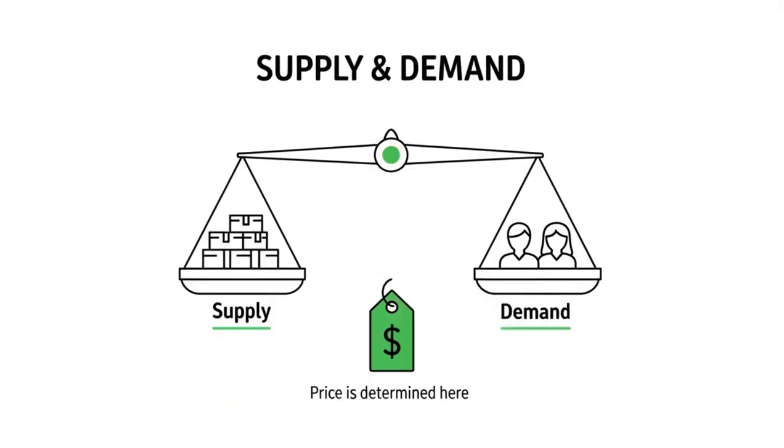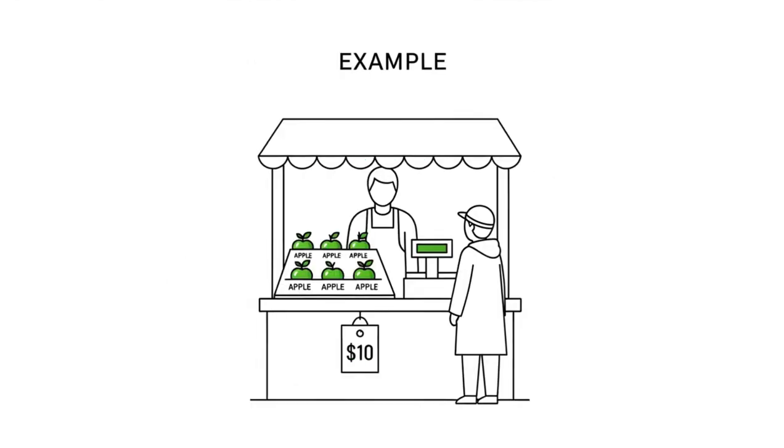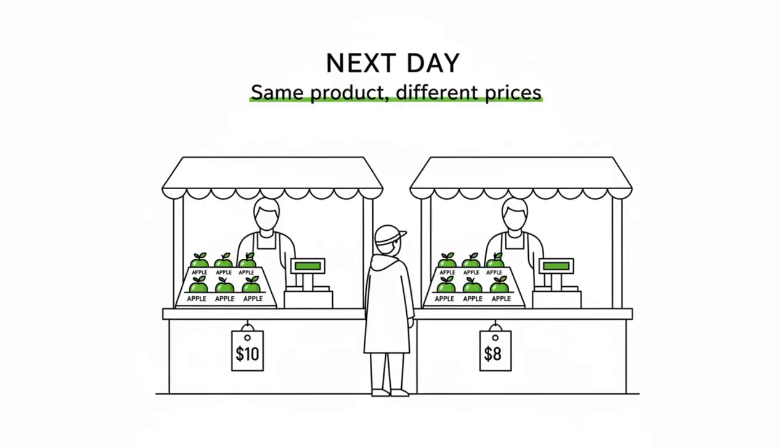To understand how price is determined, we need to understand the theory of supply and demand. To illustrate, let me give you an example. You go to the market and find a vendor selling French apples for $10. You buy the apples and go home. The next day, you return and find two vendors selling for $10 and one for $8. Notice that while demand has not changed, when supply increases, the price drops.